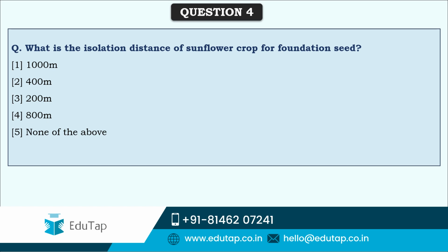So friends, next comes the question: what is the isolation distance of sunflower crop for foundation seed? Since sunflower is a cross pollinated crop, while going for seed production, definitely to maintain the genetic purity of the seed, it has to maintain some isolation distance, and for foundation seed, the isolation distance that needs to be maintained here is 400.